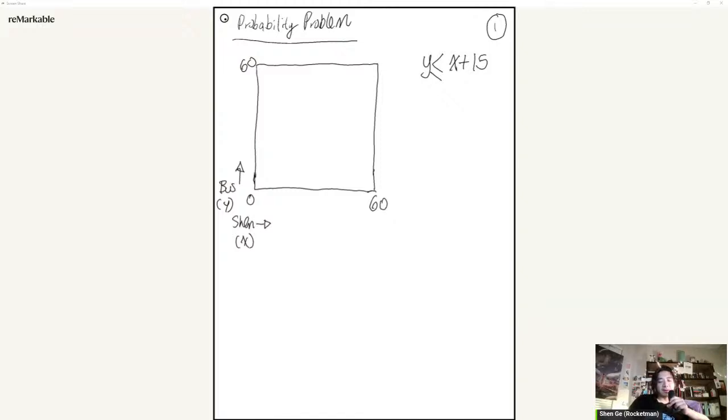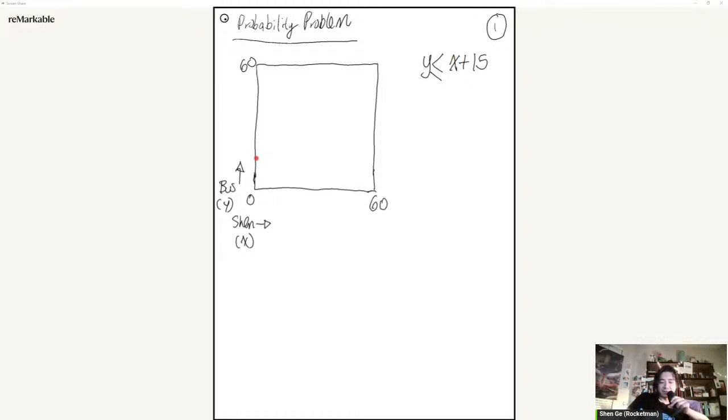That means my arrival time, let's just say I arrive there at 8:30. I'm going to wait until at most 8:45. If the bus shows up at 8:46, I'm already gone. So the bus could show up anytime between 8:30 and 8:45. Hence, if y is the value of when the bus will arrive, y has to be less than or equal to x plus 15. And you can draw that on this graph.